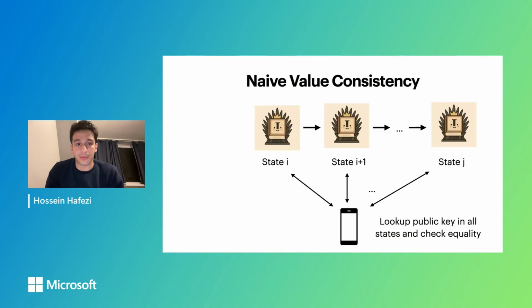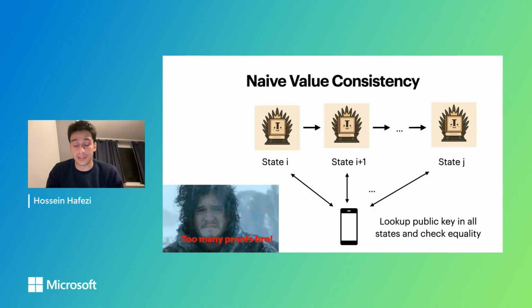But the downside with this approach is that it requires J minus I proofs, which is expensive for both the server and client. If, for example, you're offline for 3 months, and currently WhatsApp has epochs almost every minute on average, that's going to be so many epochs and so many proofs that it's very expensive for the client.